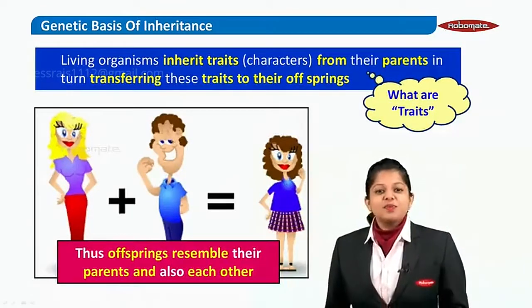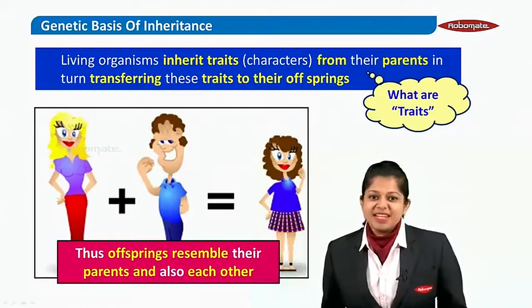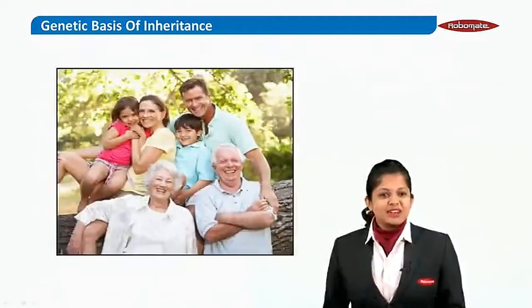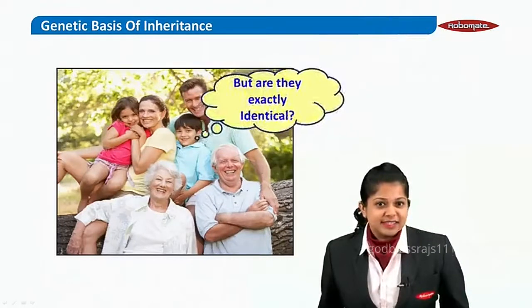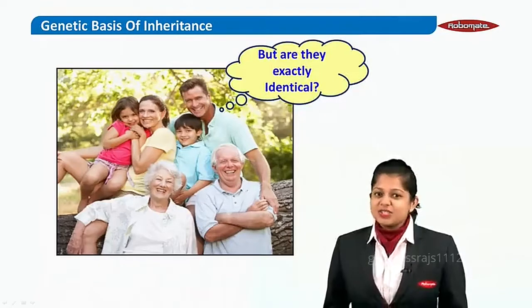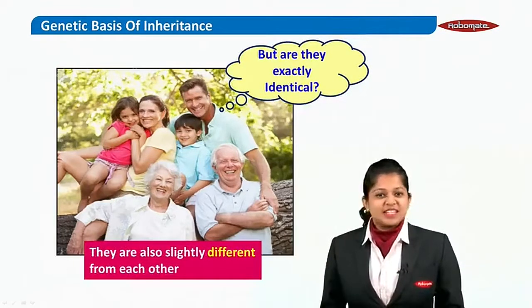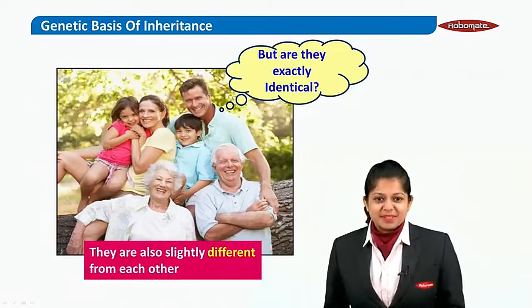Thus, the offsprings resemble their parents and they also resemble each other. But the question that arises is, are they exactly identical? And the answer to this would be no. They are also slightly different from each other. Let us see a few examples.